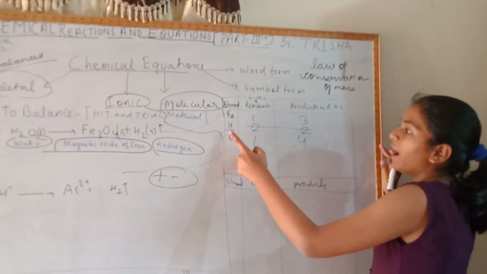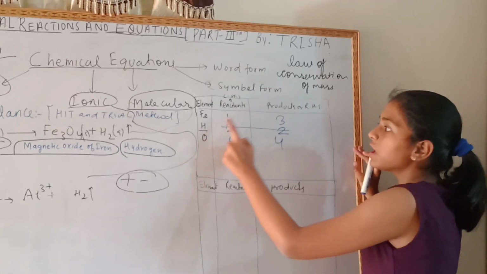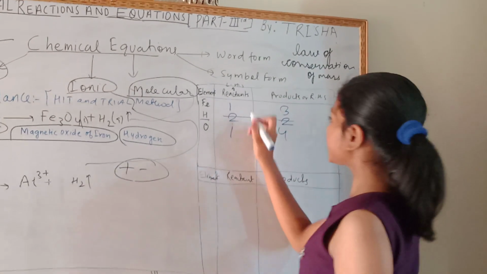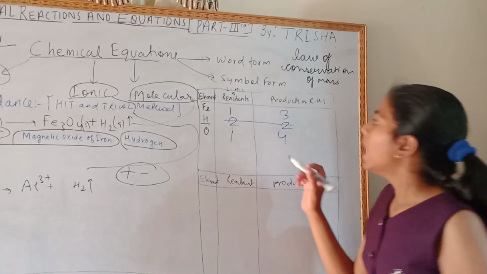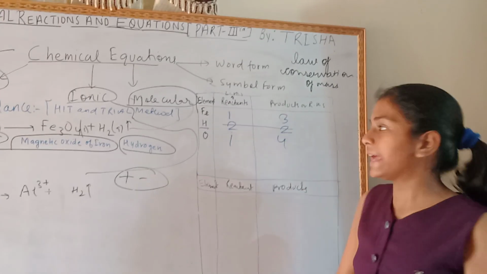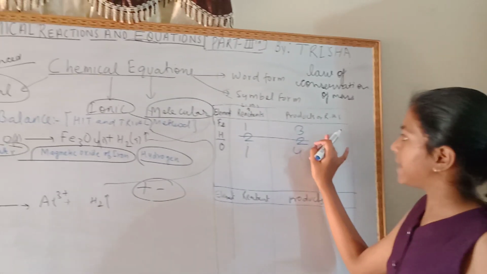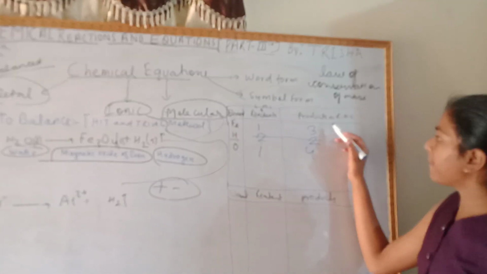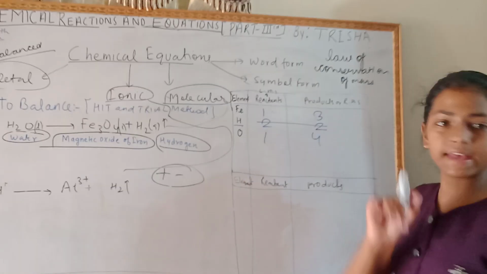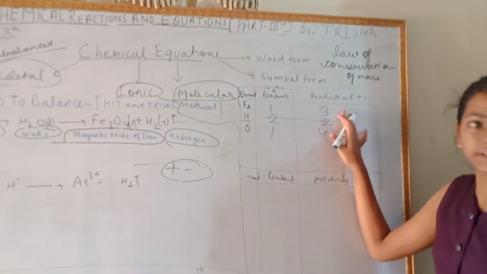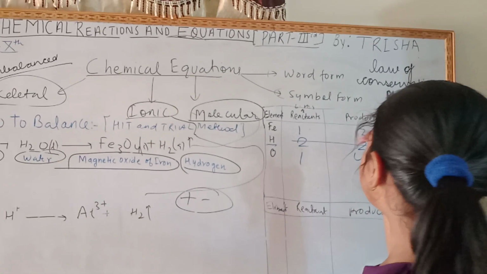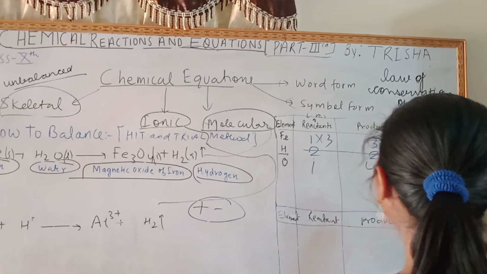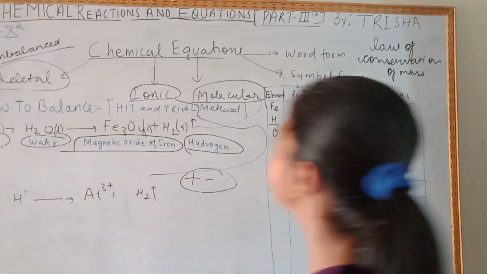I told you hydrogen is balanced, so we have cut it. Now iron. हमें ऐसा कोई नंबर लेना है जो मल्टीप्लाई हो जाए ताकि वो दोनों नंबर इक्वल हो जाए. As you know, 1 into 3 equals 3 and 3 into 1 equals 3.